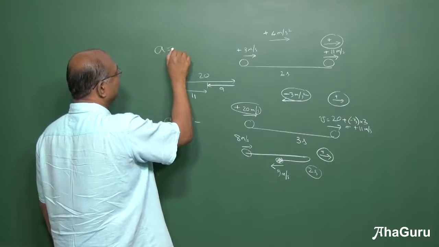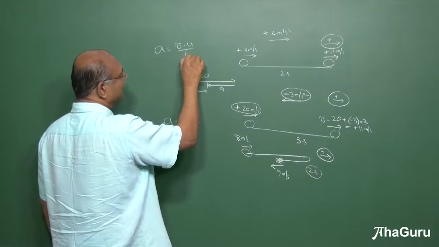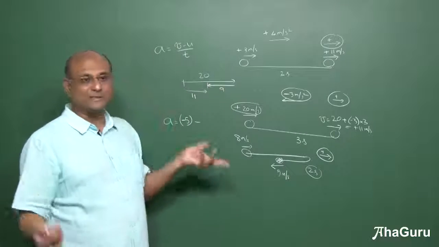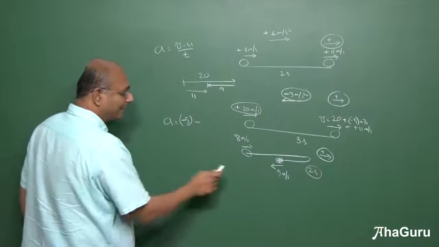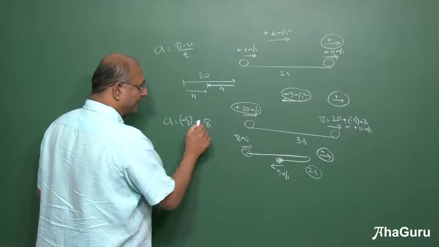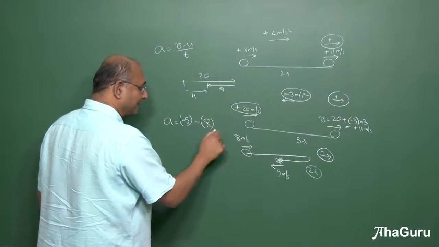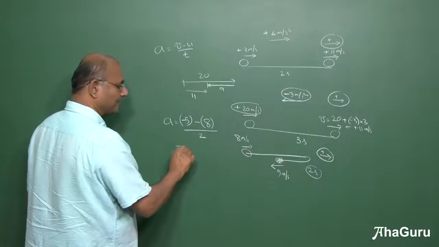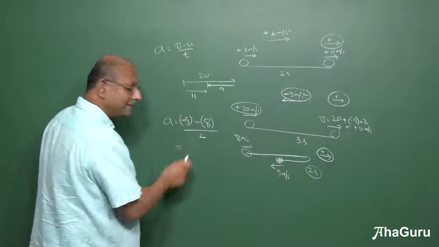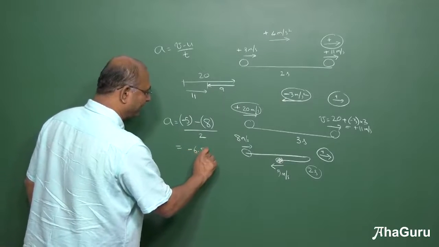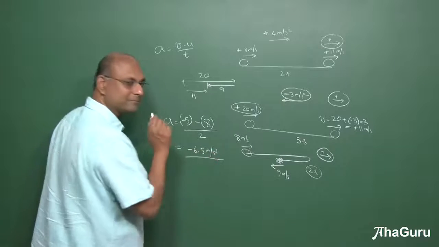Remember, acceleration is (v minus u) by t. That is the average acceleration. But if it is uniform, then it is also instantaneous acceleration. So what is my final velocity? Minus 5. What is my initial velocity? 8. So minus 5 minus 8 divided by the total time, 2 seconds. Minus 5 minus 8 is minus 13, by 2, minus 6.5 meters per second square.